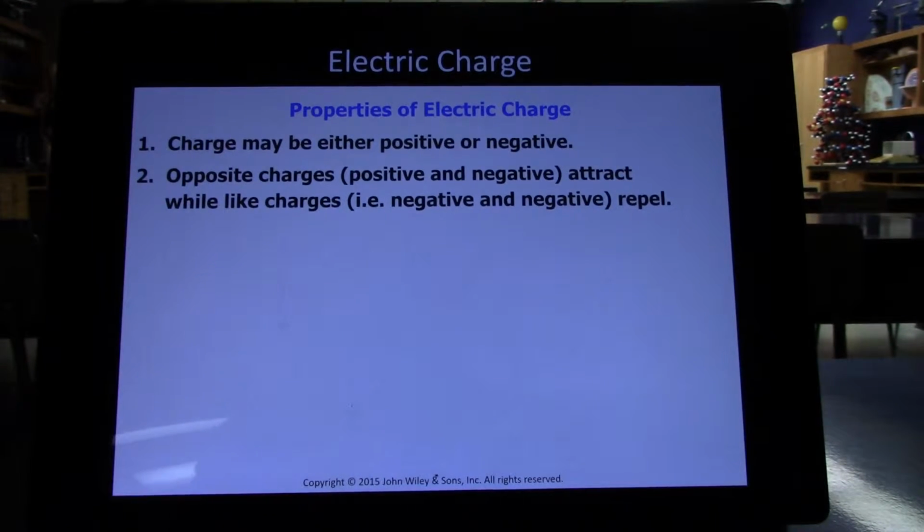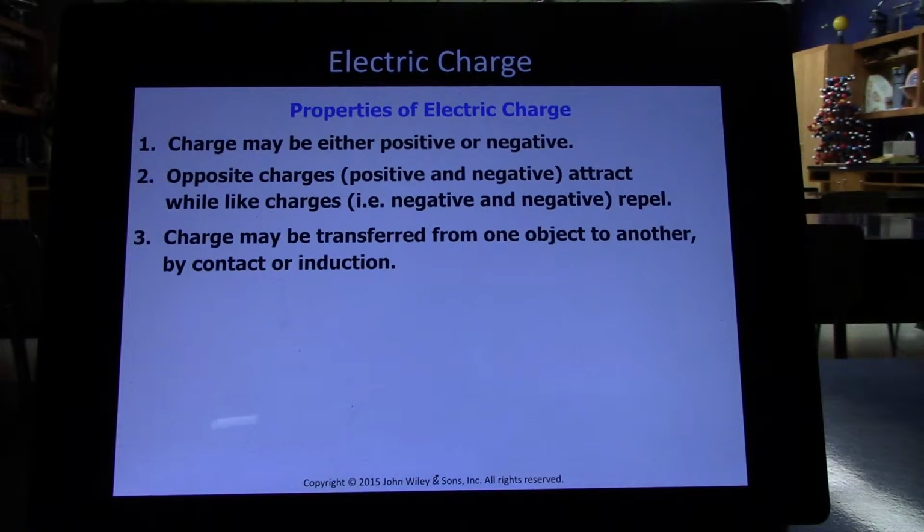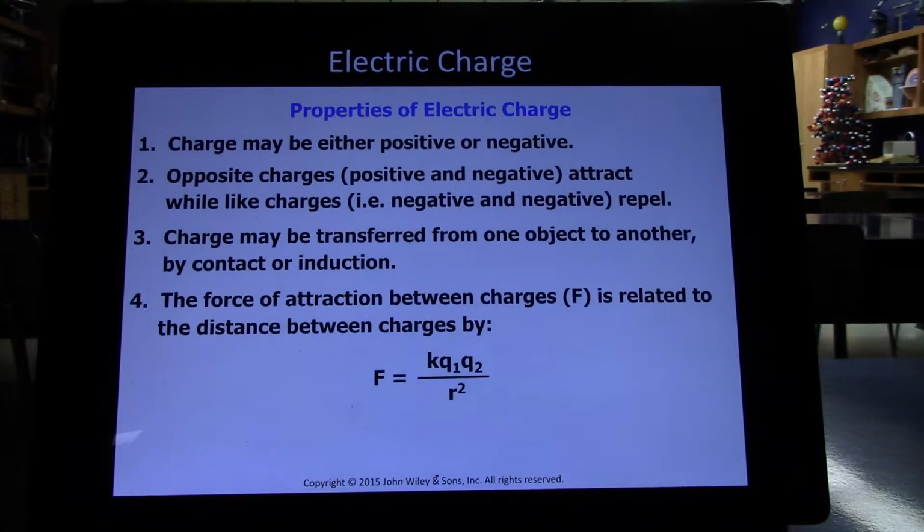Opposite charges attract. Like charges repel. So negative and positive attract each other, whereas two negatives will always repel each other, and two positives will always repel each other. Charge can be transferred from one object to another by contact or induction.